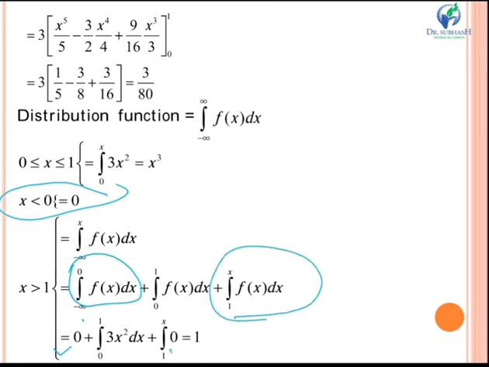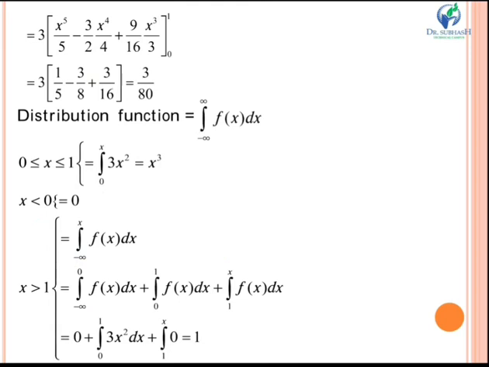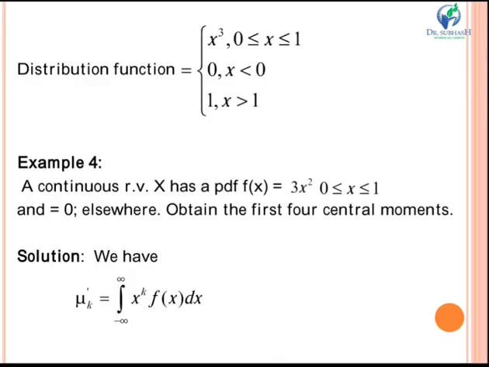And the last one is between 0 to 1, where your function is 3x square, and on integrating this, you get your answer as 1. So distribution function will be equal to x cube if the value of x is between 0 to 1. It is 0 if x is less than 0, and it is 1 if x is greater than 1.